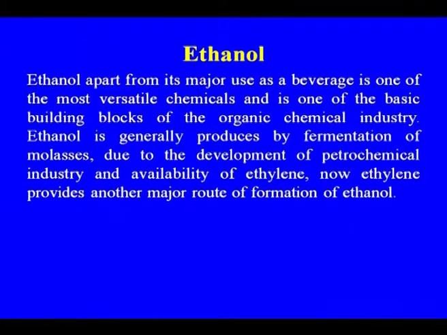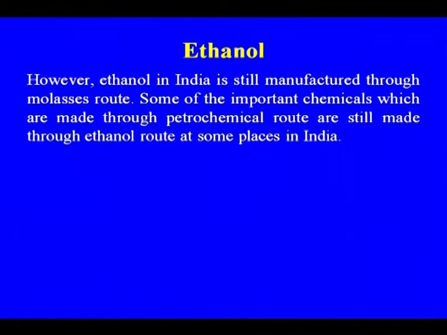Ethanol, apart from its major use as a beverage, is one of the most versatile chemicals and one of the basic building blocks for the organic chemical industry. Ethanol is generally produced by fermentation of molasses, but due to development of the petrochemical industry and availability of ethylene, ethylene now provides another major route for the formation of ethanol. Ethanol in India is still manufactured through the molasses route.